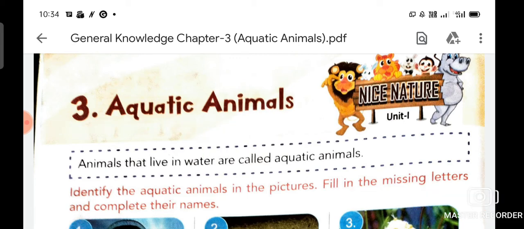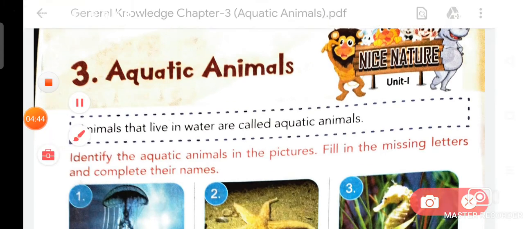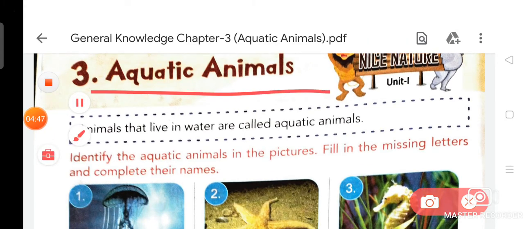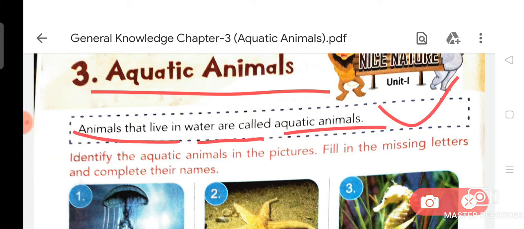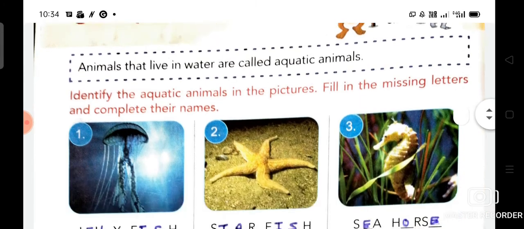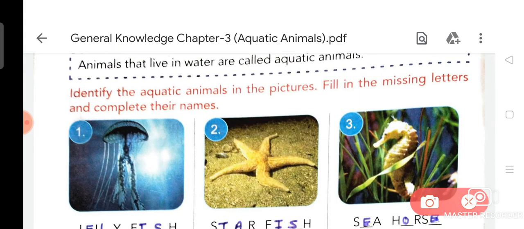Now we are going to start your chapter number 3, aquatic animals. Animals that live in water are called aquatic animals. Now your exercise. Identify the aquatic animals in the pictures. Fill in the missing letters and complete their names.